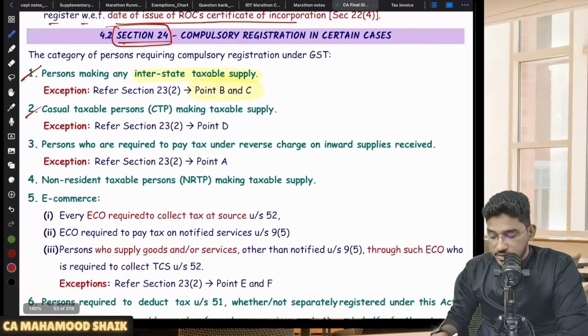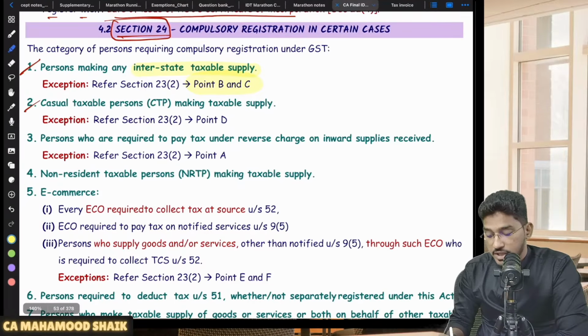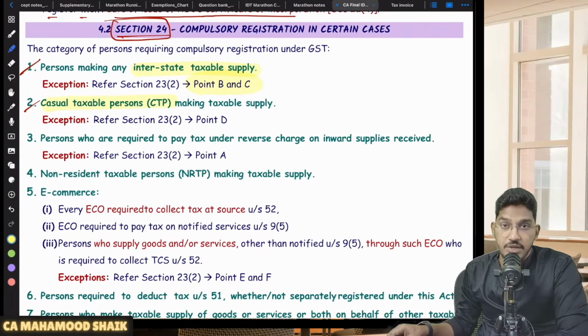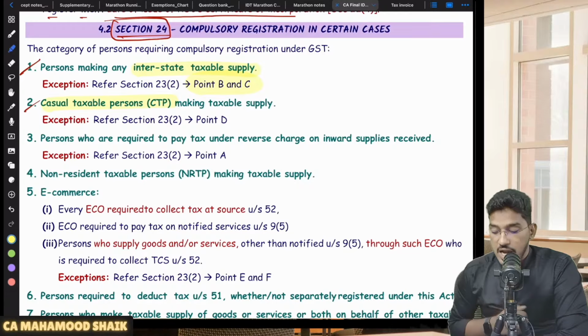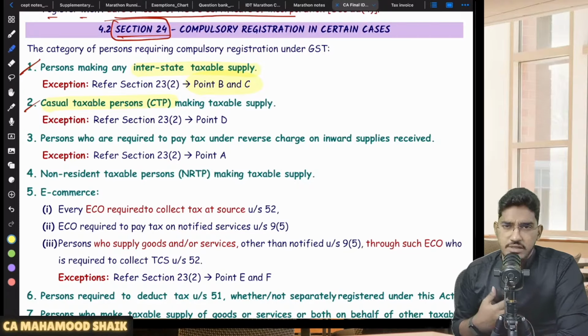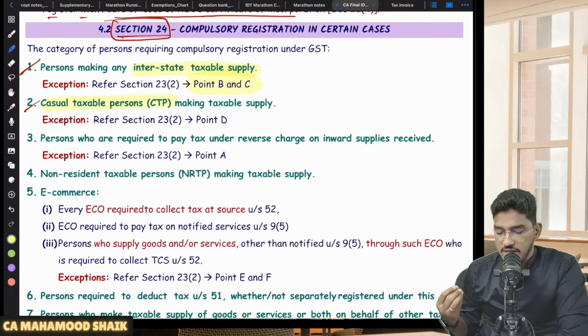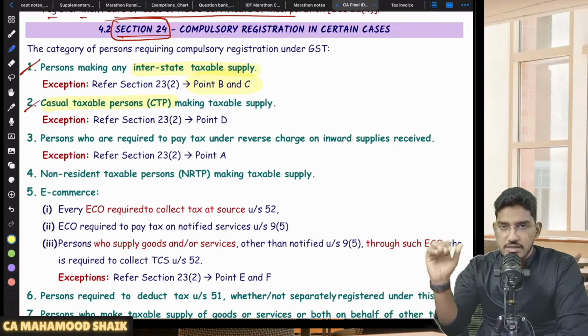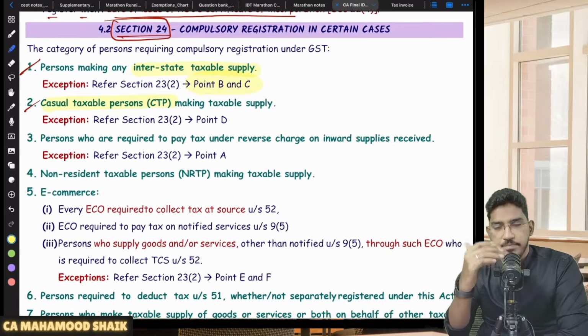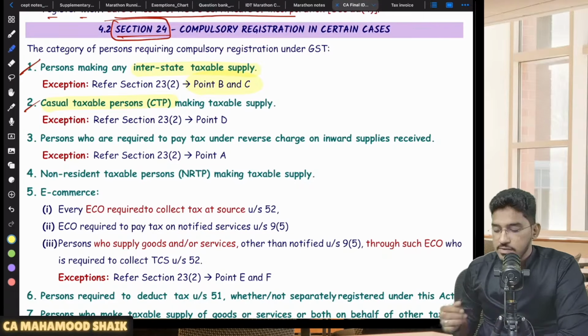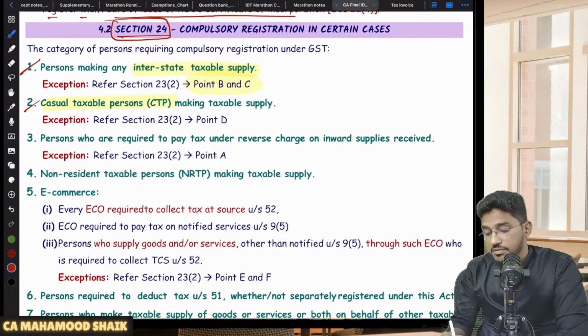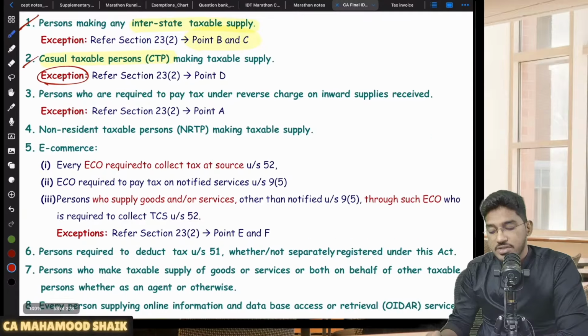Next one, the second category of persons who are liable for compulsory registration, they told, CTPs making taxable supply. If you are a casual taxable person and you are making a taxable supply, then also you are liable for compulsory registration. As you all are aware, what do you mean by CTP? A person who doesn't have a fixed place of business in one state. So casually he comes to another state, makes a supply and goes back to his state. That person we call a CTP. So in case of CTPs making taxable supply, you are liable for compulsory registration. But however, even for one kind of CTP, they have given relaxation.